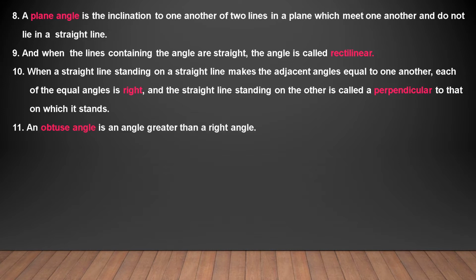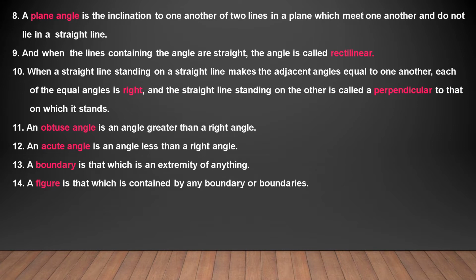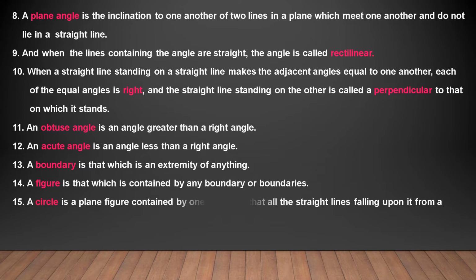An obtuse angle is an angle greater than a right angle. Now we are defining the obtuse angle with the help of a right angle. Then an acute angle is an angle which is less than a right angle. A boundary is that which is an extremity of anything. Figure is that which is contained by any boundary or boundaries. Now these are all interrelated and one after the other they are being defined.